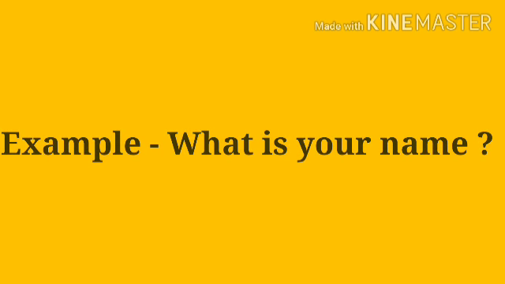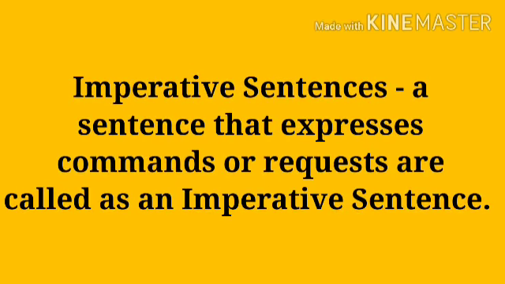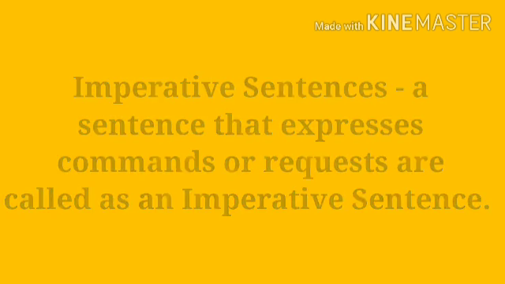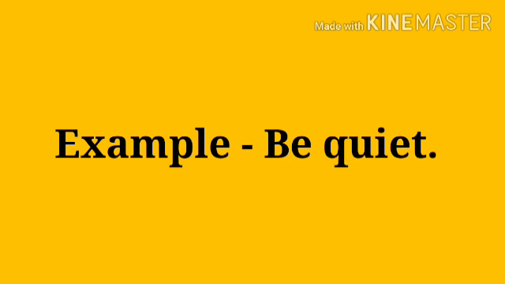Now the next kind is imperative sentence. So what is an imperative sentence? A sentence that expresses a command or request is called an imperative sentence. For example, be quiet. So in this sentence, what we have seen, someone is giving the order to be quiet. Therefore, it is called an imperative sentence.